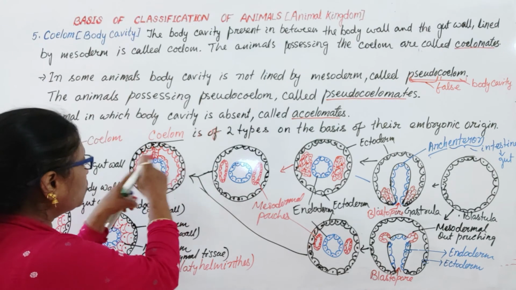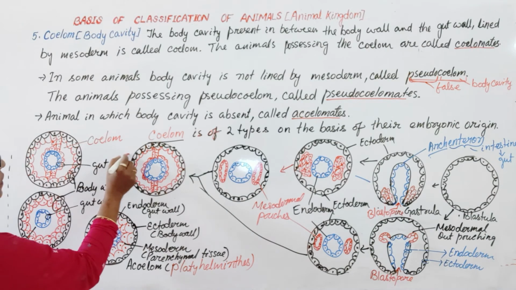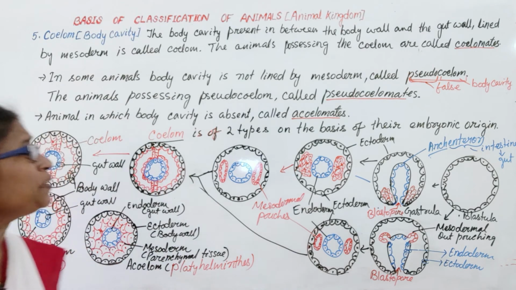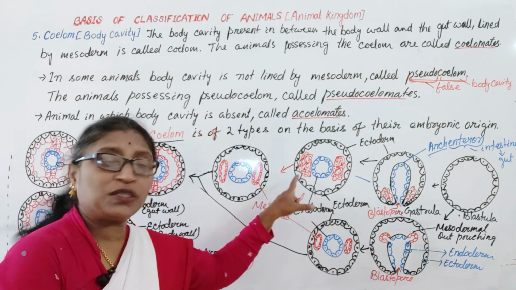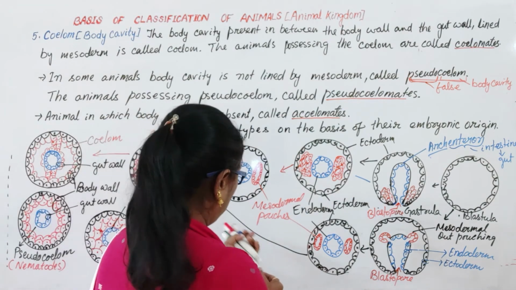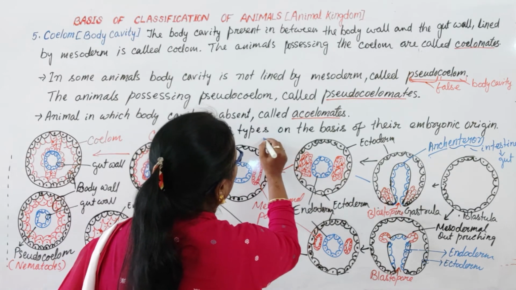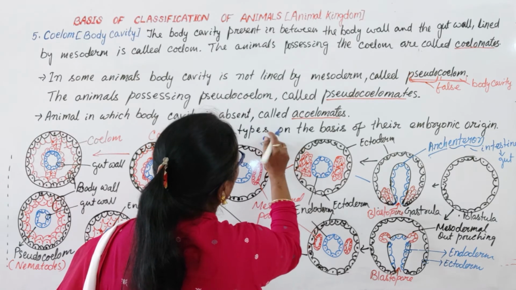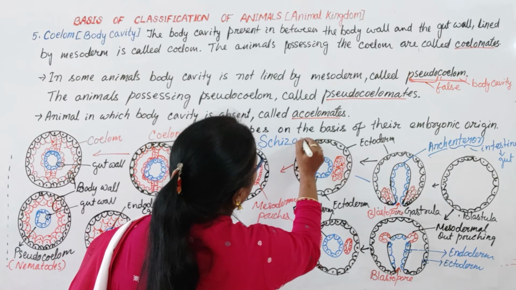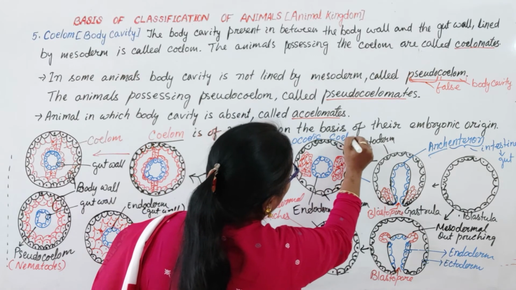So the coelom is divided into two cavities like this from the beginning. When the coelom is produced by splitting of the mesodermal tissue, it is called schizocoelic coelom.